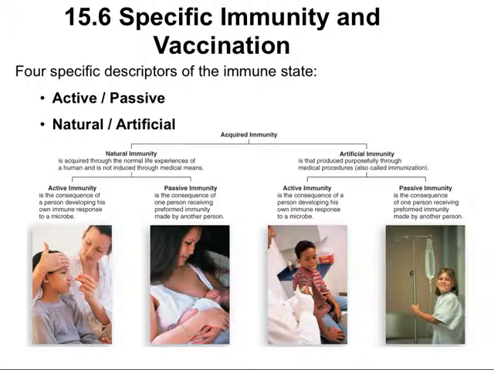When we consider artificial immunity, we can also have active or passive. Active artificial immunity is a consequence of a person developing his own immune response to a microbe that has been introduced by medical procedures, like a vaccination. And passive immunity is the consequence of one person receiving preformed immunity that's made by another person. Both of these are really the focus of immune treatments.